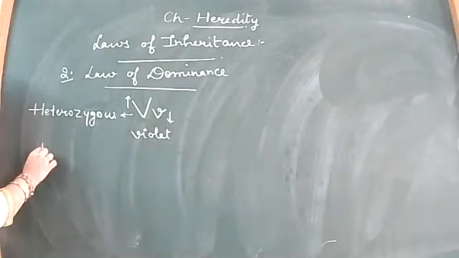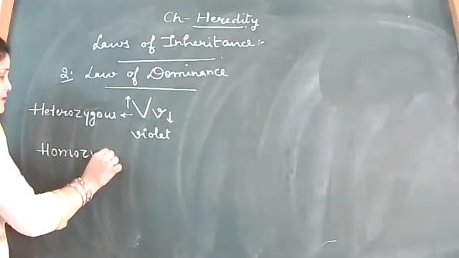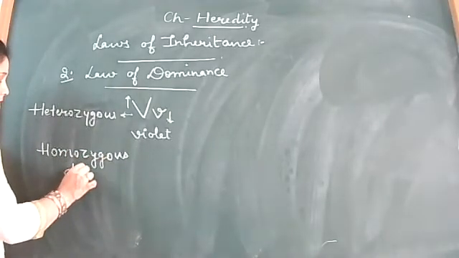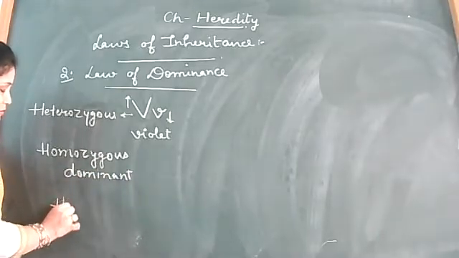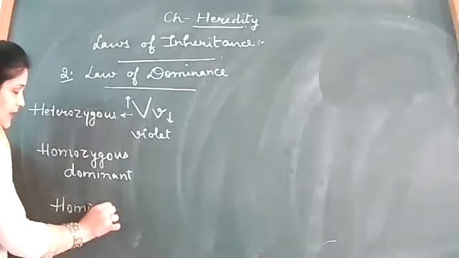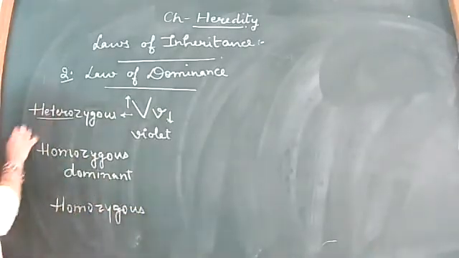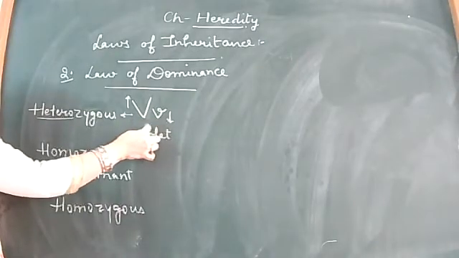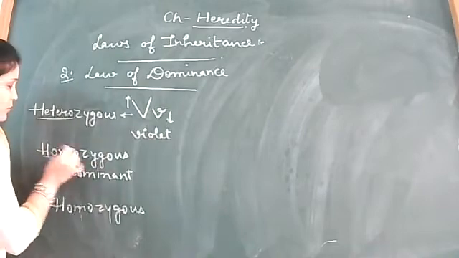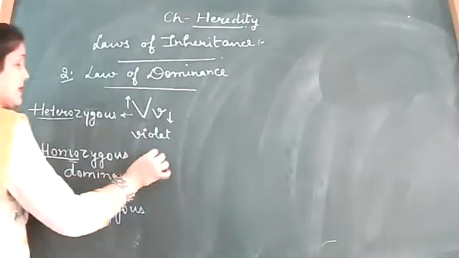For the other conditions, there are homozygous conditions: the homozygous dominant condition as well as the homozygous recessive condition. As the term says, hetero means different, a pair with different genes. Homo means the same, a pair with the same genes.